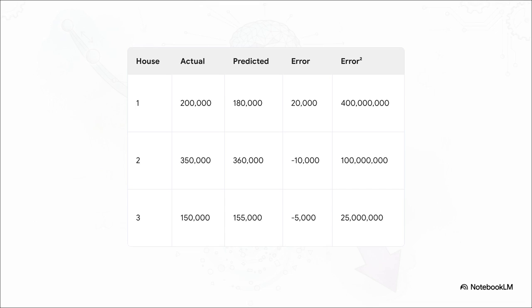Now, why do we square it? Well, if our prediction is too high by 20,000 on one house and then too low by 20,000 on the next, those errors would just cancel out to 0 if we just added them up. Squaring makes all the errors positive. But far more importantly, it severely punishes the model for massive mistakes. Being off by 100 gives an error of 10,000, but being off by 1,000 gives a squared error of 1 million. The model quickly learns to avoid those catastrophic mistakes at all costs.